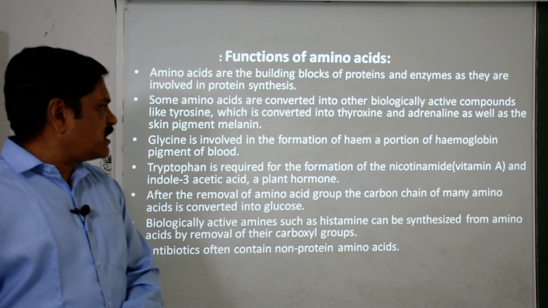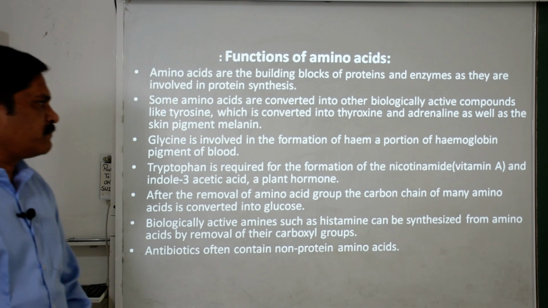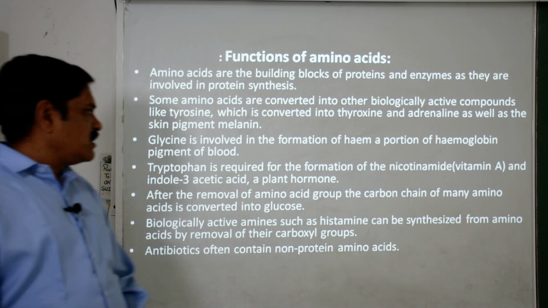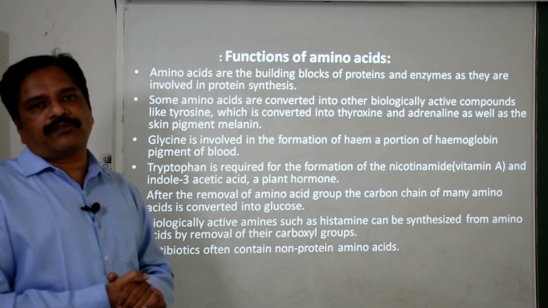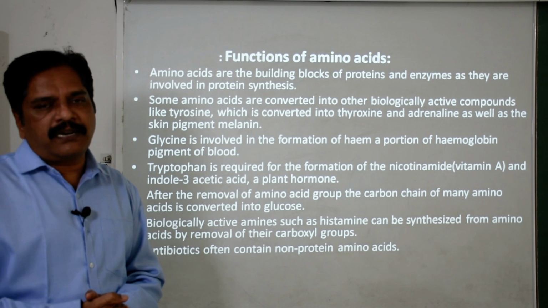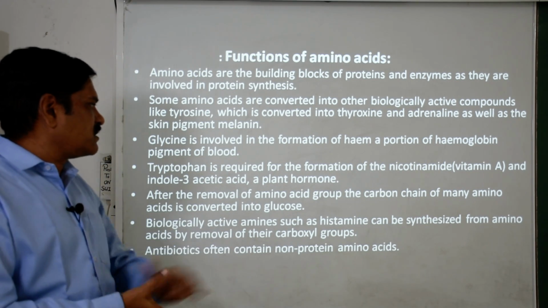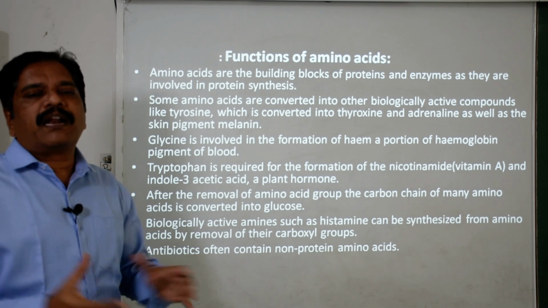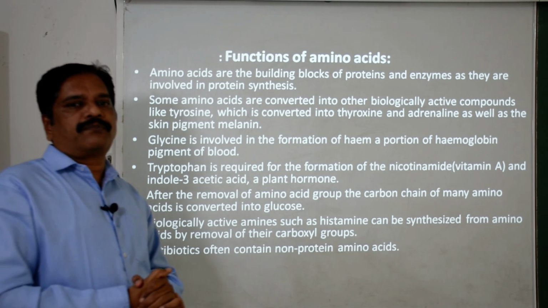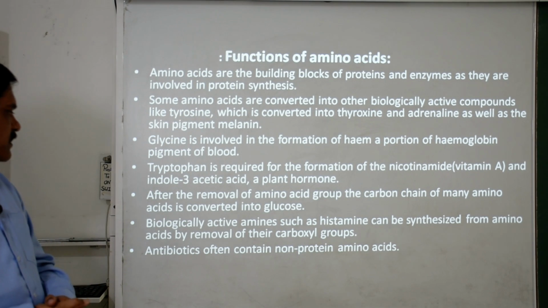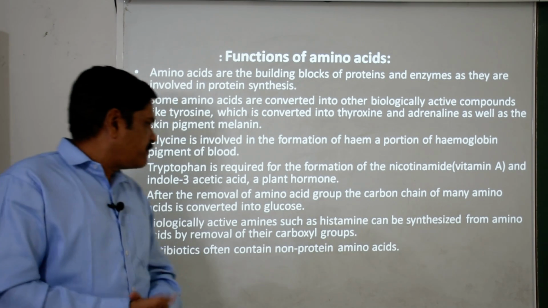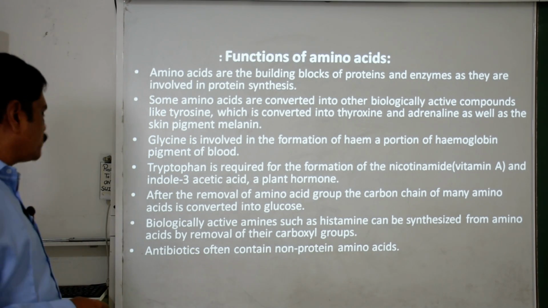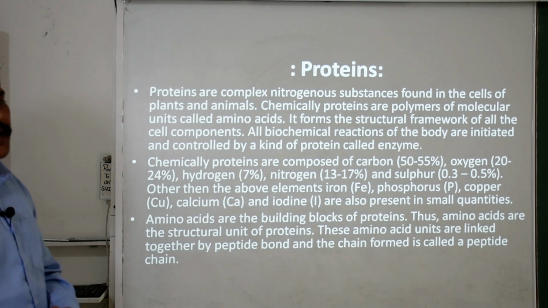Okay, biologically active amines such as histamine are produced from amino acids by removal of the carboxylic group. Clear? You know what this histamine is? It is basically responsible for vasodilation, the dilation of blood vessels, right? Then antibiotics often contain non-protein amino acids too. Okay, so these are the functions of the amino acids.